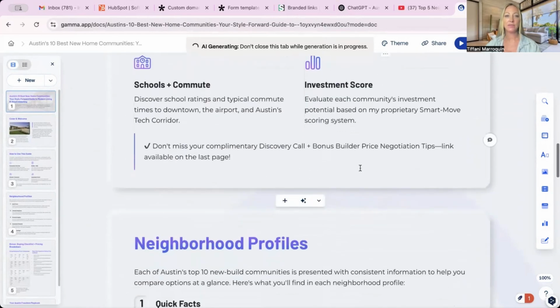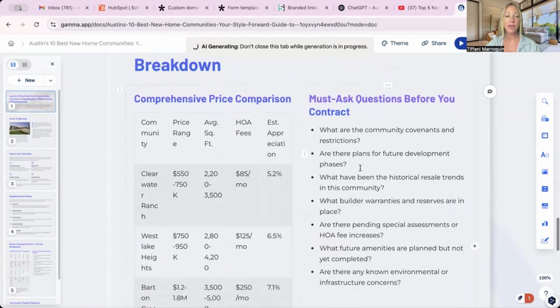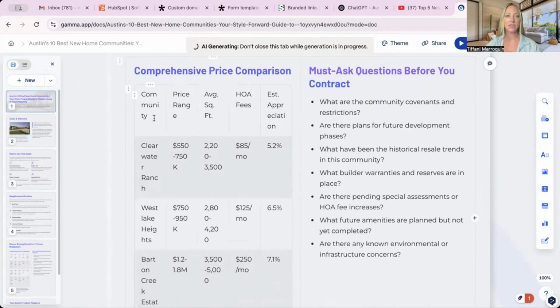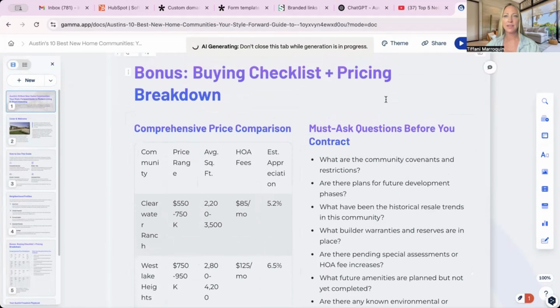And here we go, how to use this guide. Here's some neighborhood profiles breakdown. This kind of turned a little funky. I'd probably redo this one really quick. The beauty about this tool is that you can change all of this at any point.